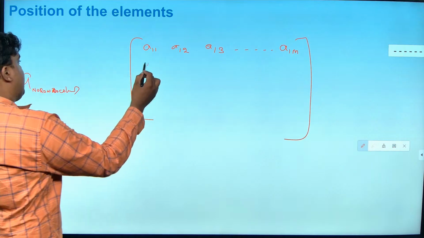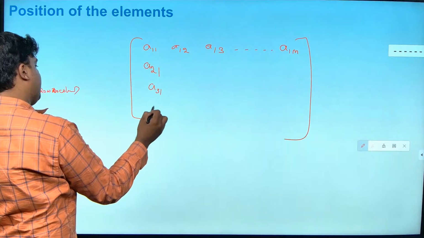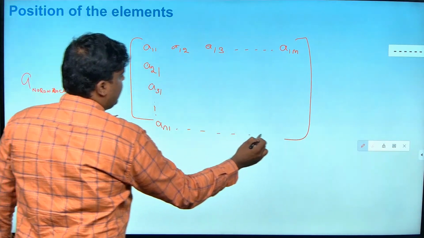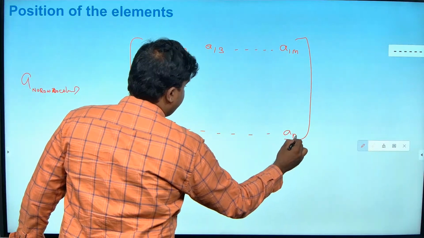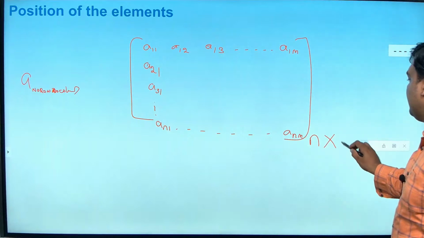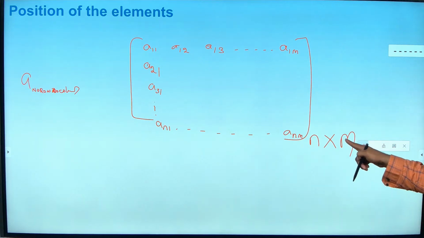Then I go to the second row. So it is going to be A21, A31, dot dot dot, AN1, dot dot dot. The last will be NM. So this is an N by M matrix. This is an N by M matrix. So the number of elements will be how many? N into M.